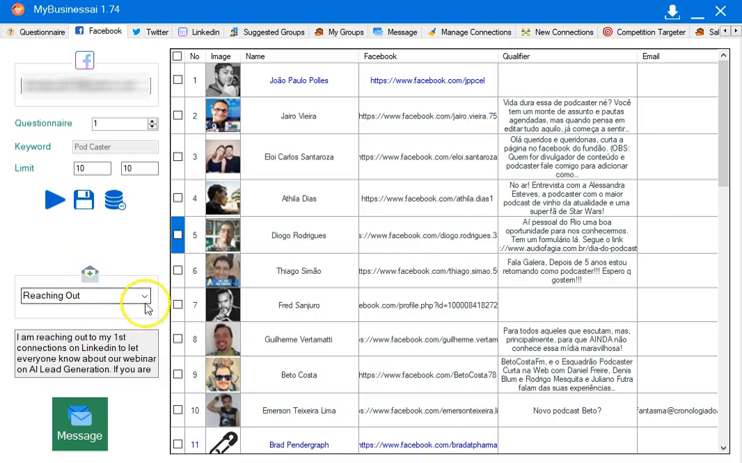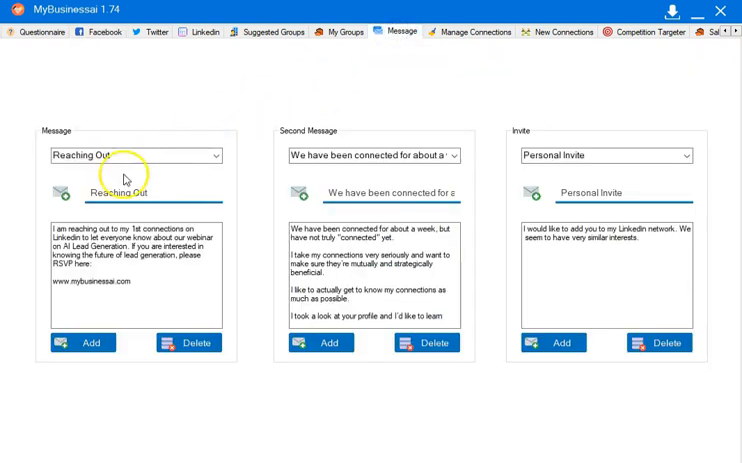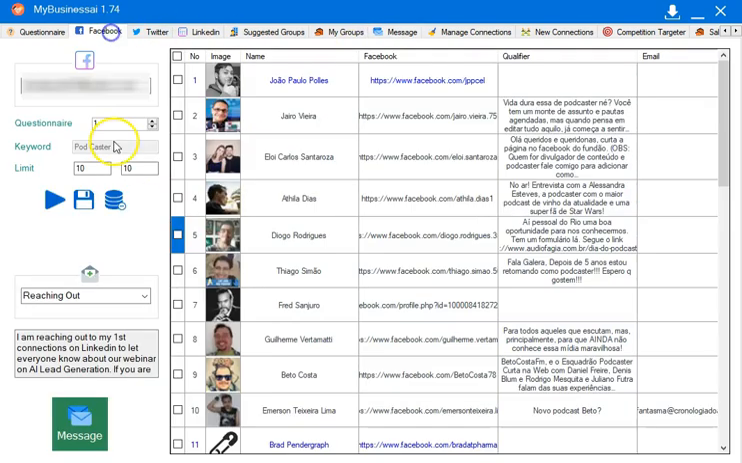But you select your message from the message tab, and that message in the message tab could be a LinkedIn message. It could be a message for here. See, it could be a second message, but this is the first message here that comes up for Facebook. All right. The second message is only for LinkedIn. That's basically it. I mean, you can select all of these and save them if there's any reason that you want.